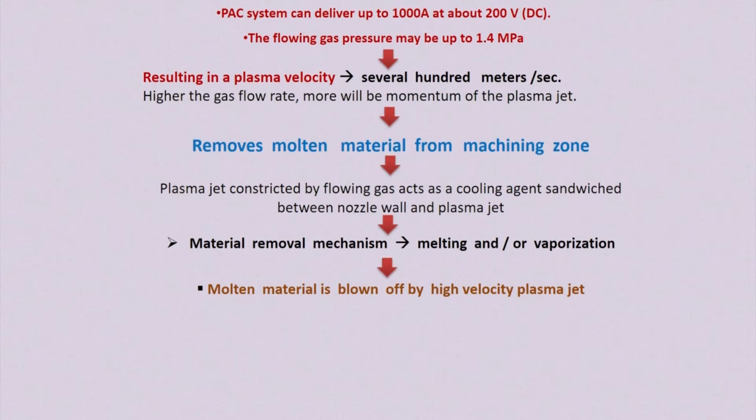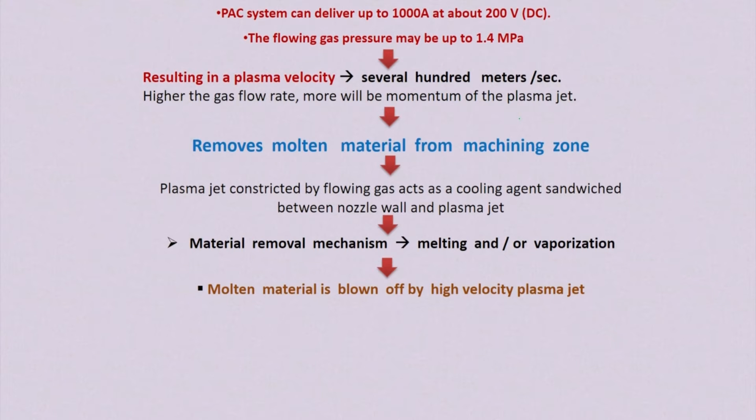As the velocity is very high, the high velocity jet of plasma gas can remove the molten material from the workpiece surface. The plasma gas velocity may be several hundred meters per second. The higher the gas flow rate, the more the momentum of the plasma jet.